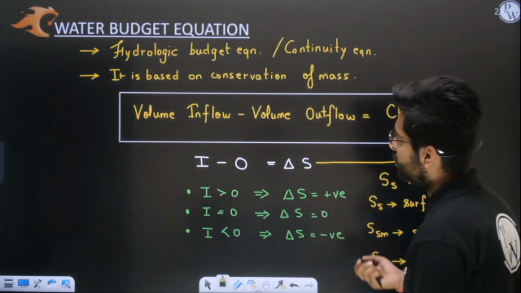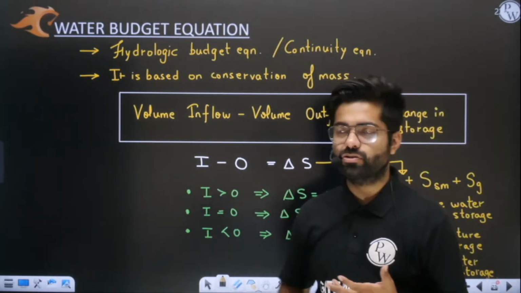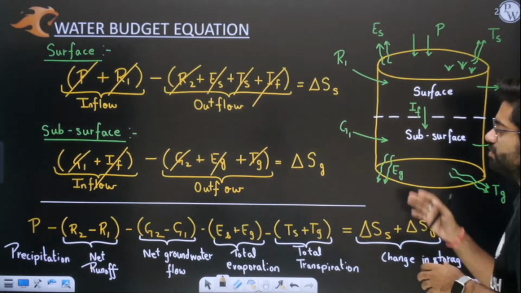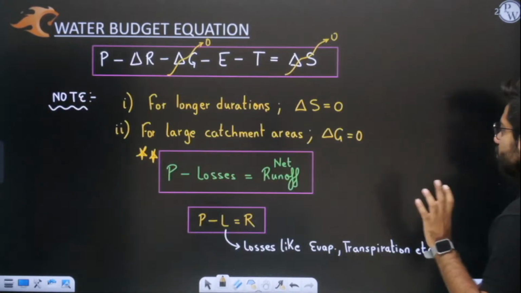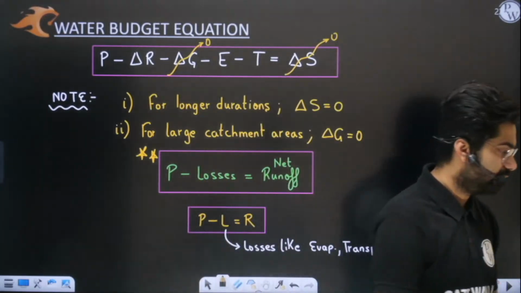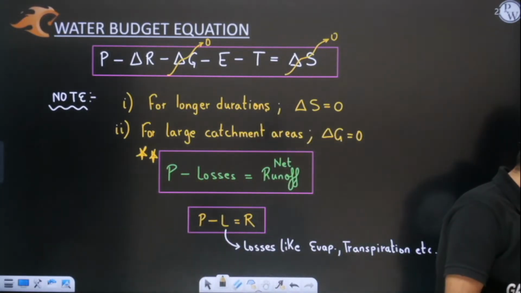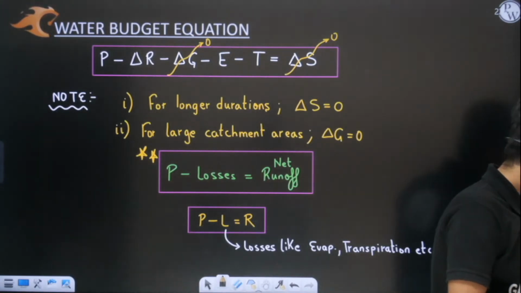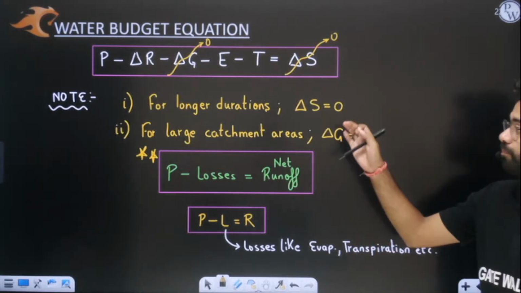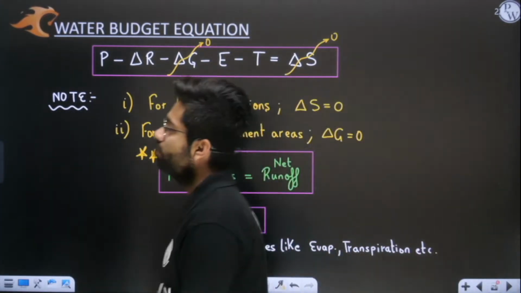Then we discussed the water budget equation, which is nothing but inflow minus outflow equals delta S, and I also simplified it for surface and subsurface. Then you have to remember the final equation. This is a very important equation. Kindly comment once, and after that we'll move ahead. First, kindly comment the basic water budget equation formula.